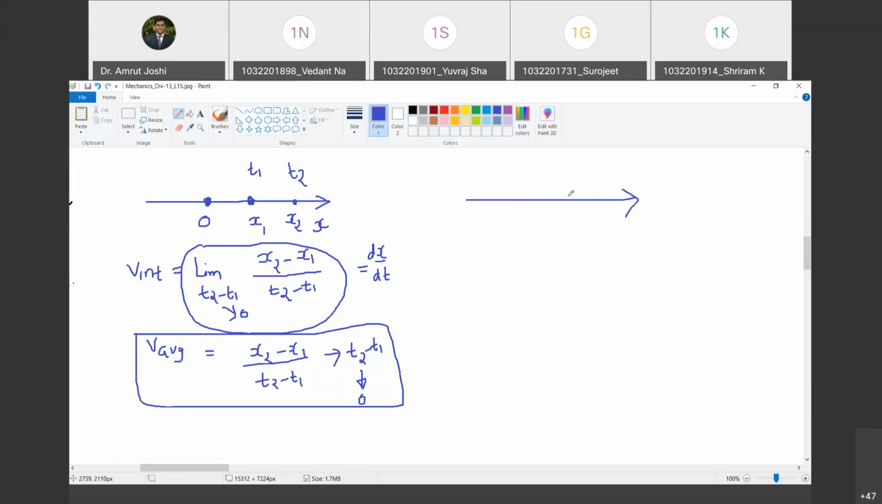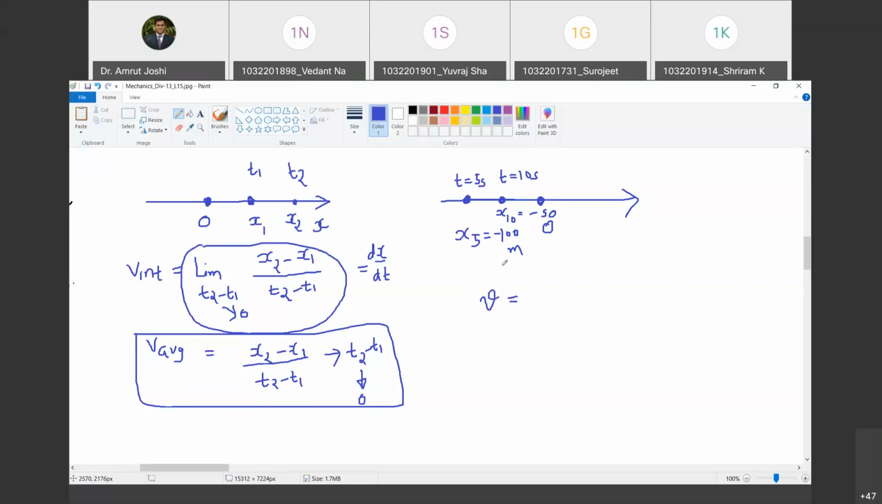Look here. This is the origin. At time t equal to 5 seconds, the position of the particle was here. So therefore, let us say x5 is minus 100. And at time t equal to 10 seconds, the position of the particle is this, which is x10 equal to minus 50. So tell me what is the velocity.